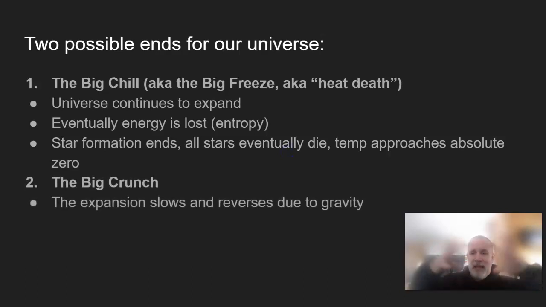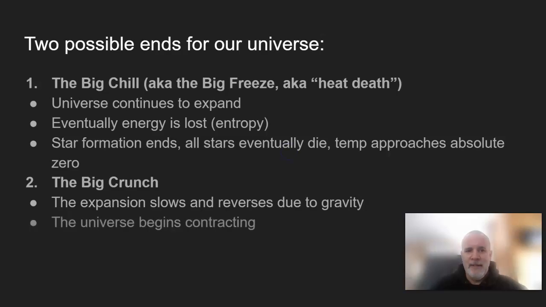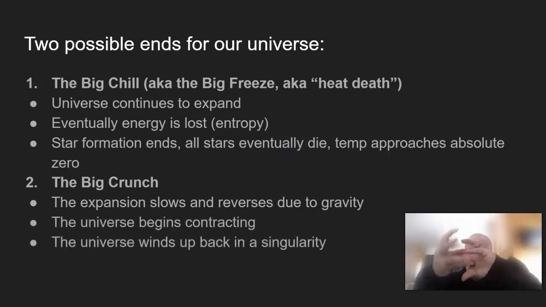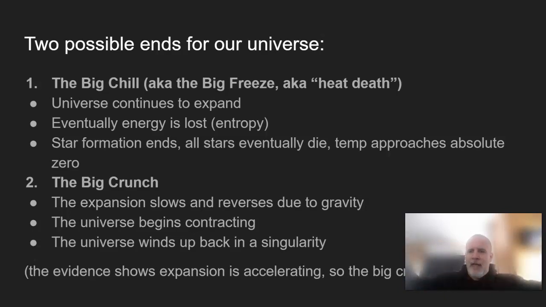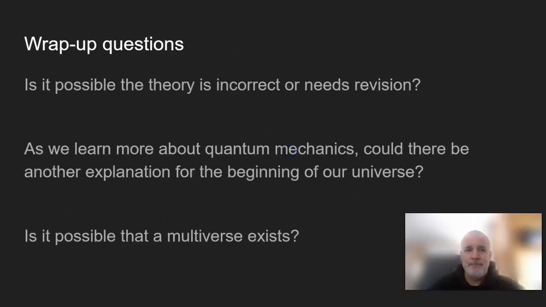Or there's the big crunch. That's where that expansion will eventually slow down, and then it'll come back together. It'll reverse due to gravity, and it'll contract, and the universe will wind up back in that little teeny singularity again that exploded in the first place. The evidence shows that expansion is accelerating, so the big crunch is unlikely. Something would have to slow that down and bring it back together, and we don't know that there's anything that can. So one of these two ends is probably going to happen, but we don't know which one.